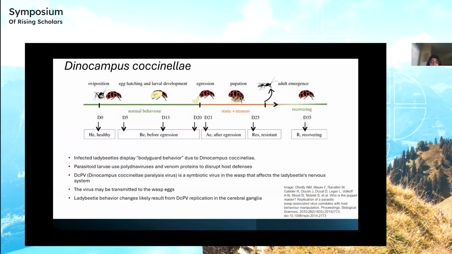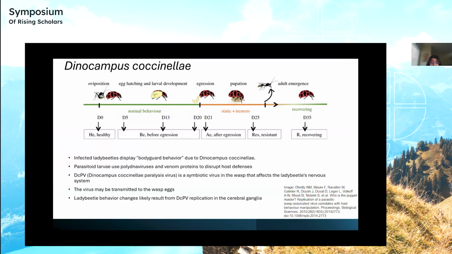The ladybug remains alive and positioned atop the parasitoid cocoon, serving as a protective bodyguard. Approximately one week later, the adult parasitoid emerges from the cocoon. It is notable to say that the lady beetle survives. It does not die.